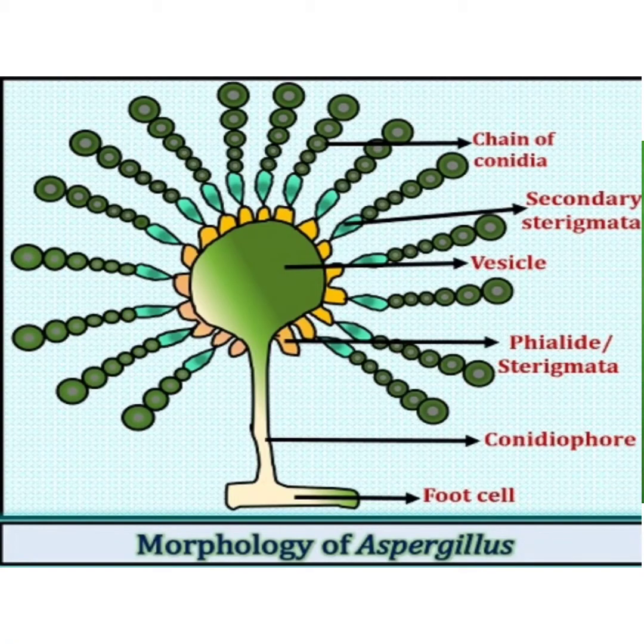The conidiophore shows a vesicle. On the vesicle is the primary sterigmata called the phialide, and on the primary sterigmata are the secondary sterigmata. On the secondary sterigmata are the chains of conidia, and the conidiospores are released into the atmosphere.